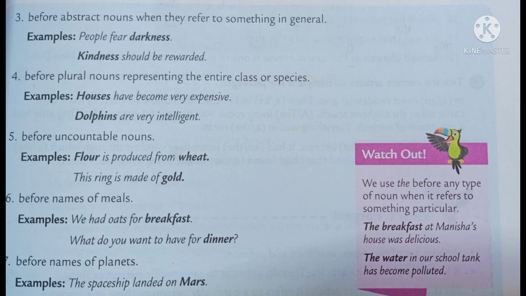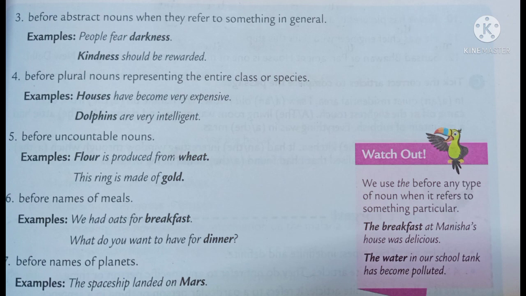Articles are also not used before plural nouns when they are representing an entire class. When we are taking plural nouns in the common form, for example, houses. When we are saying houses have become very expensive, it means that we are speaking about all houses in the world. So when we take that as representing the entire class or a species, we do not use the articles.